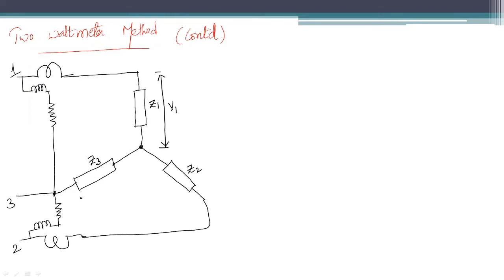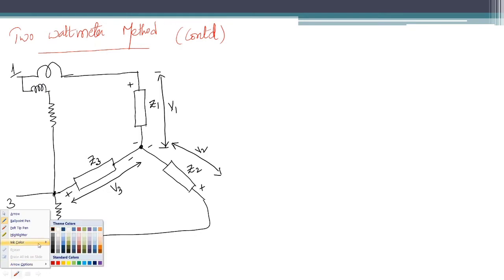If you have the voltage with one letter in the suffix, you need to consider this as a phase voltage. If you have two letters in the suffix, you need to consider it as a line voltage. So this is V1, V2 and V3. These are the phase voltages with respect to line and neutral. Now this is the wattmeter W1.